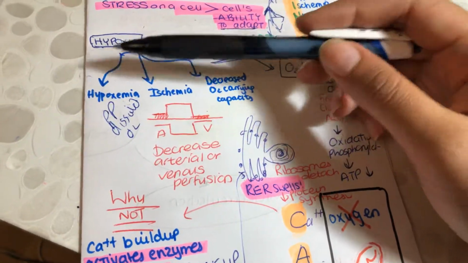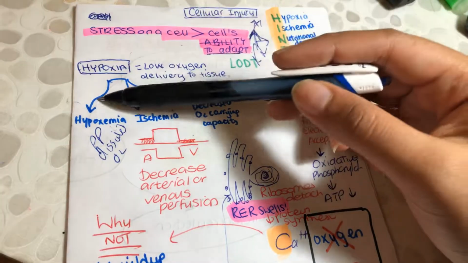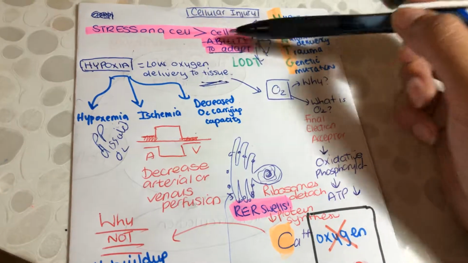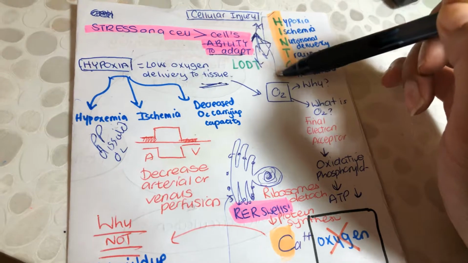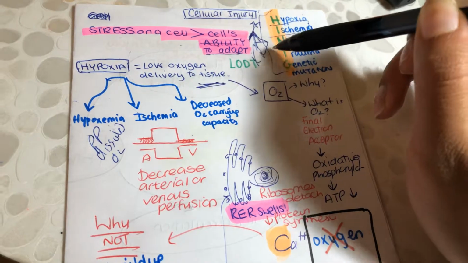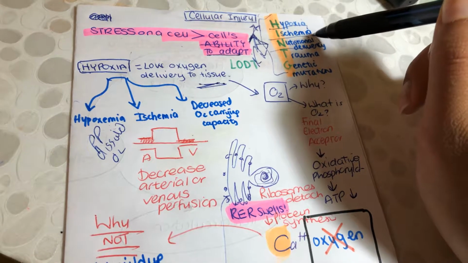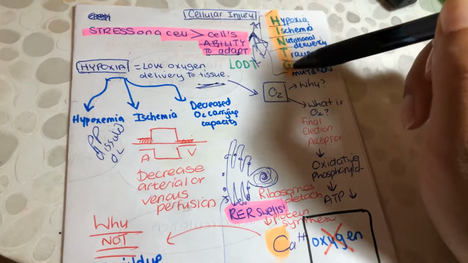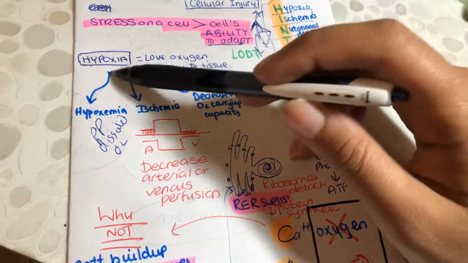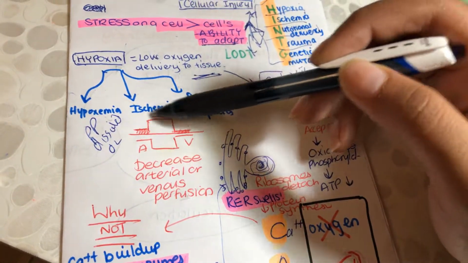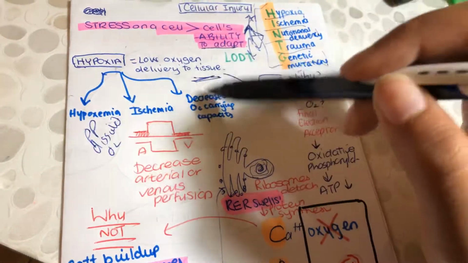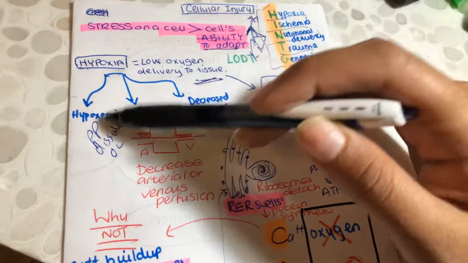Hypoxia can be as a result of different factors, but mainly these three. Also, cellular injury can be caused by these five: hypoxia, ischemia, nutritional deficiencies such as vitamin deficiencies, trauma, or genetic mutations. And then hypoxia, as I was saying, is hypoxemia, ischemia, as well as a decreased oxygen carrying capacity. These two I've explained, and this one is self-explanatory.